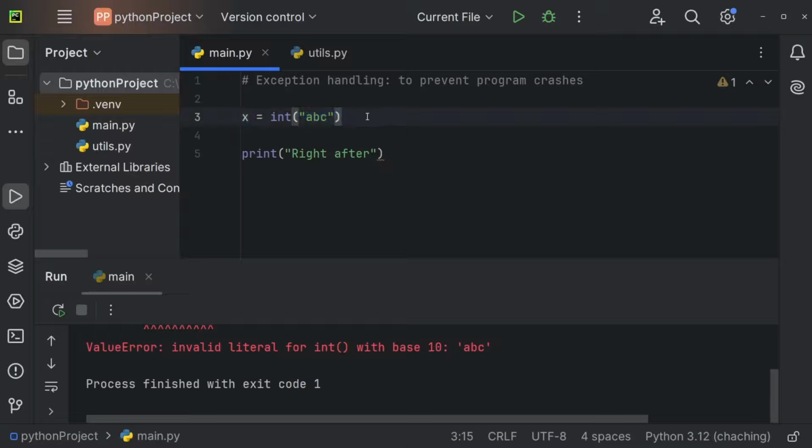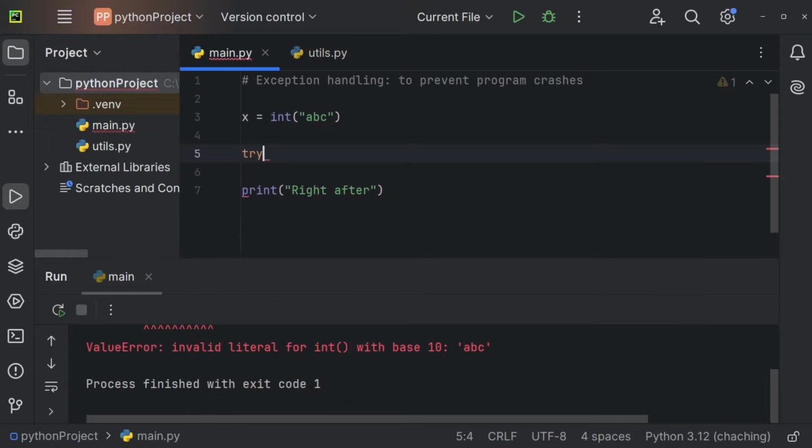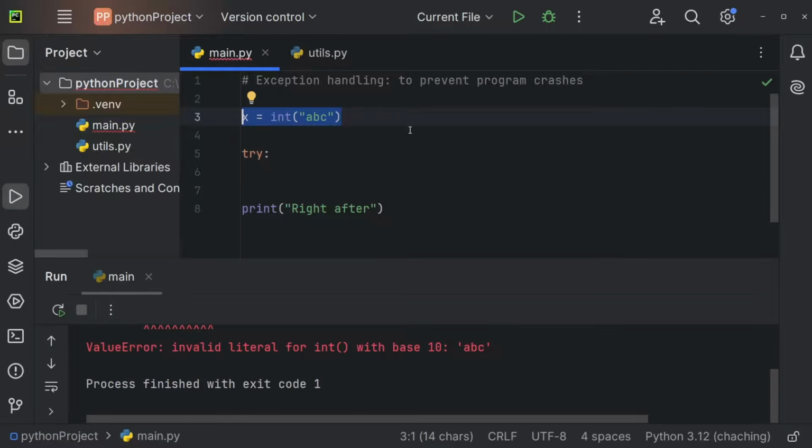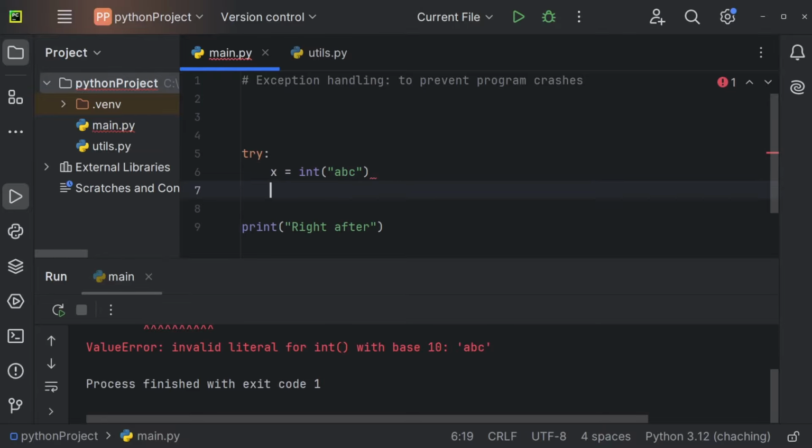program. And in order to define error handling, you use a try block, so try, colon. Right after the colon, you define what you want to try. In our case, we want to try to assign this casted text to the variable x. And if this does not work, then we have to catch an exception. We can do so by using an except block followed by the specific error. So ValueError in our case.